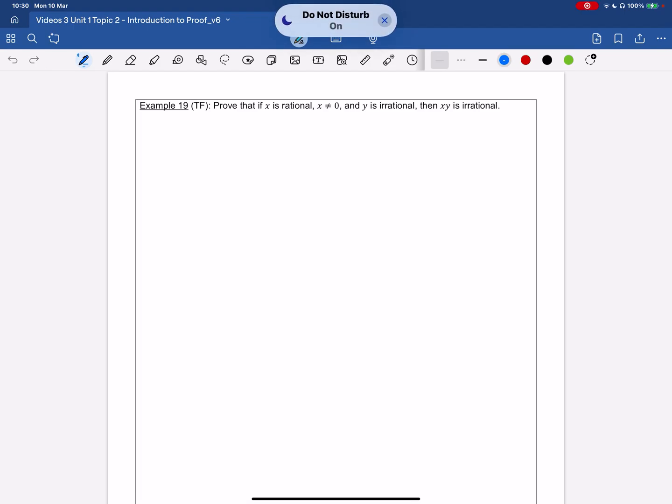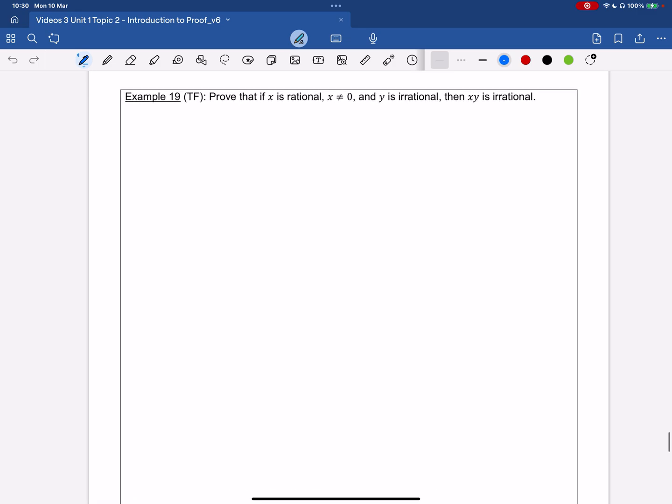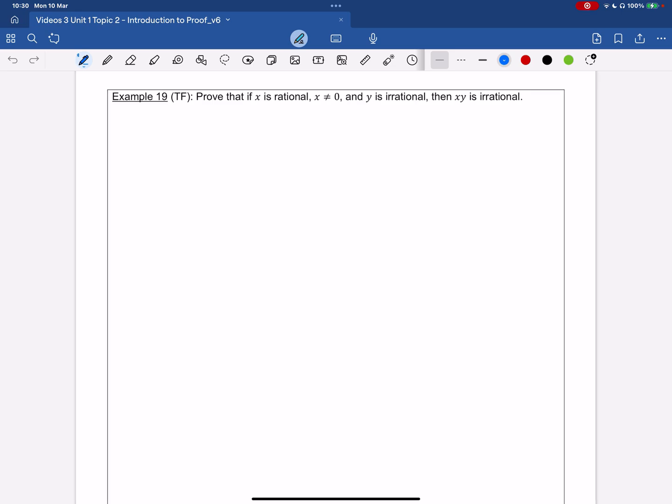Let's continue with our proofs by contradiction. So here we are asked to prove that if x is rational, x is not equal to 0, and y is irrational, then xy is irrational. All right, so let's see here what we're required to prove.